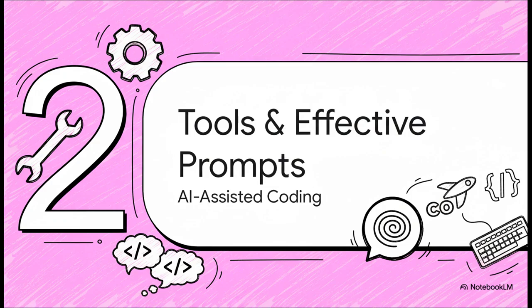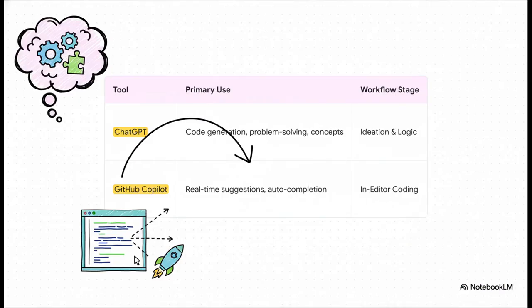To actually make this happen, you need the right tools in your belt, and you gotta know how to use them. We're gonna focus on the two big players in this space, ChatGPT and GitHub Copilot. Now, these two aren't competitors, they're a team. Think of ChatGPT as your strategic partner. You go to it for big ideas, like, hey, help me figure out the logic for this feature, or can you spit out a whole chunk of code for a login screen? But then, when you're actually in the code, in the trenches, that's where GitHub Copilot comes in. It's literally sitting next to you, suggesting the next line of code, finishing your sentences. It's an insane speed boost.